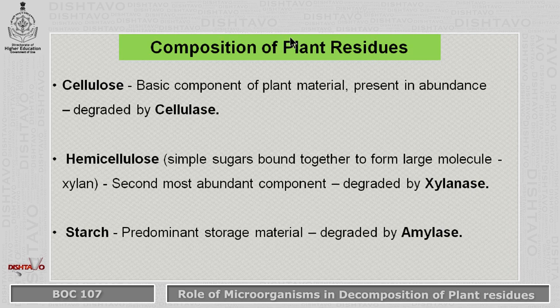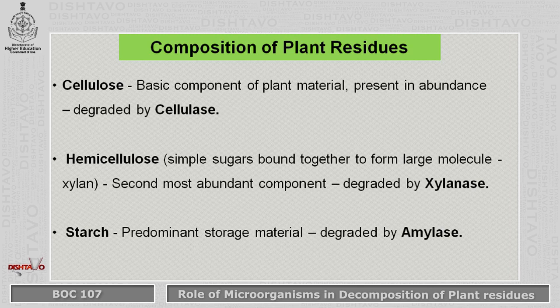Now let us see the composition of plant residues. Now these plant residues have different composition and each of the microorganisms will feed on certain material. So we have the cellulose. Now this cellulose is the basic component of plant material and it is present in abundance in the plant.